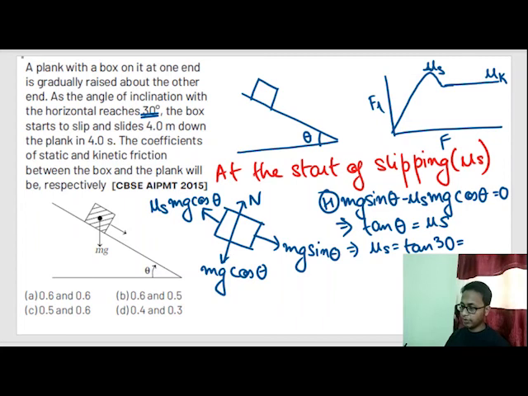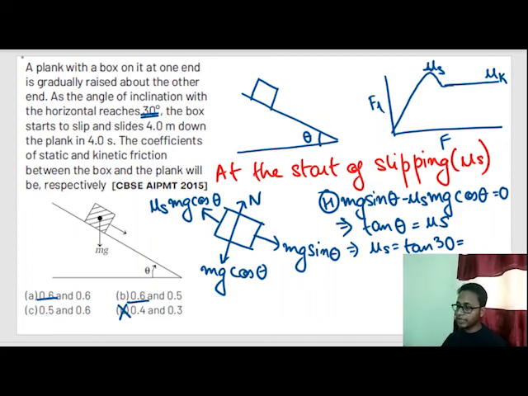So let's look at the options. I'll just go with 0.6. Our value of the static coefficient of friction should be 0.6. So this option is incorrect. This is correct. No, this is also incorrect.